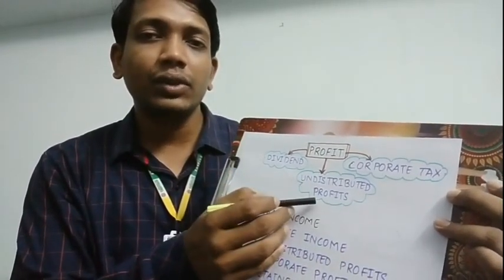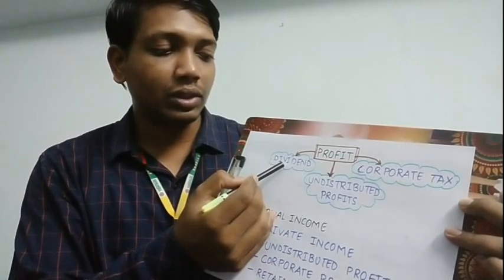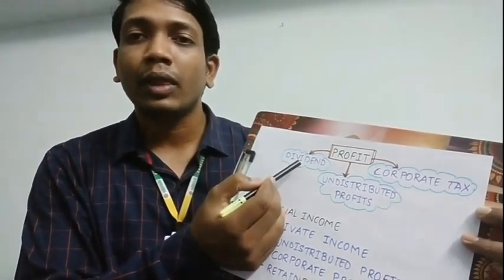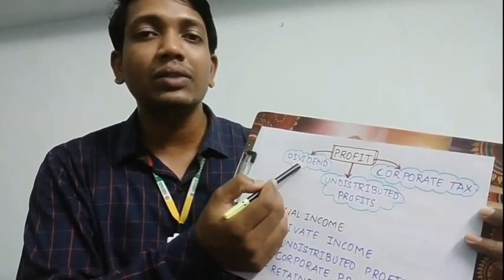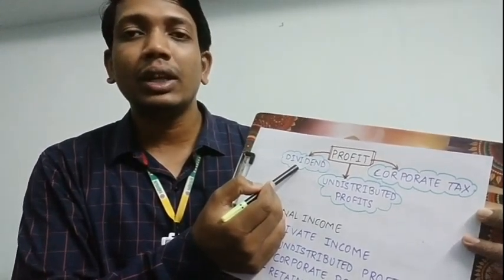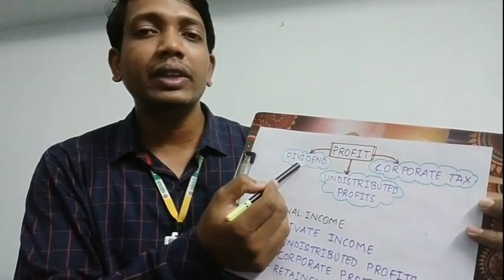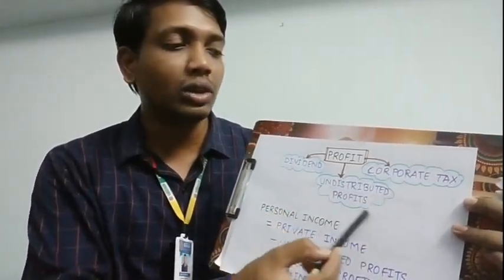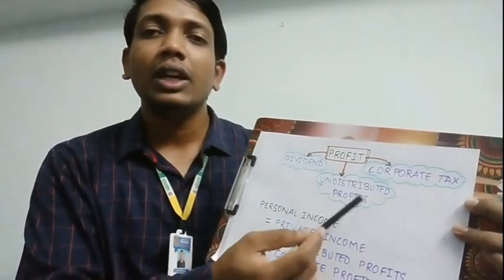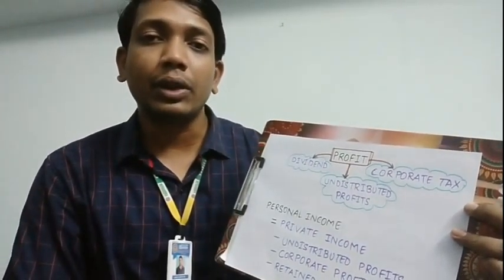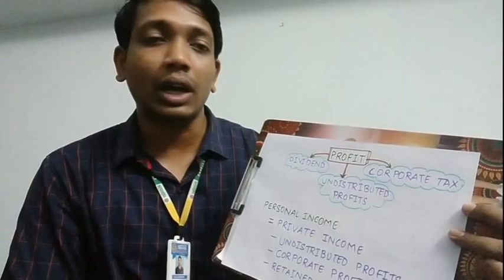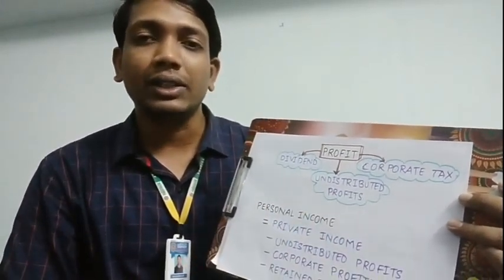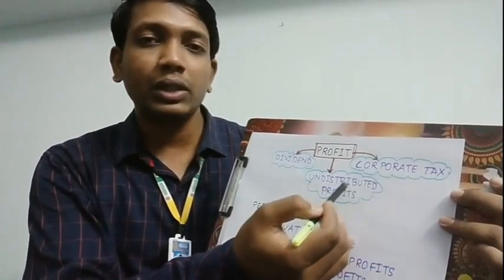Now when we talk about personal income, we will have to include only the dividend into it, because these two are not the income of the private sector or the household. The household will not be receiving this. This is with the enterprises. So the household will not be receiving these two.